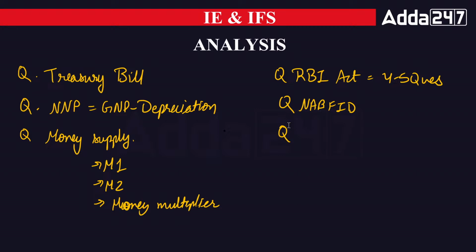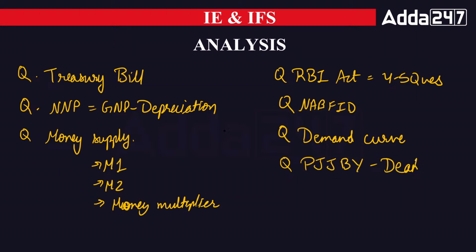Apart from that, they have asked a question about the demand curve. There was a question from the demand and supply chapter, and the question was dependent on the demand curve. Apart from the demand curve, they have also asked a question from Pradhan Mantri Jeevan Jyoti Bima Yojana. The death benefit of Pradhan Mantri Jeevan Jyoti Bima Yojana has been asked in two shifts, shift 1 and shift 2.